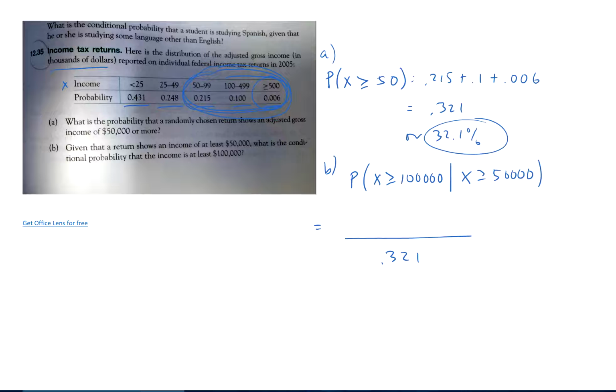Greater than 100,000 and 50,000 is going to be 0.100 plus 0.006, 0.106, over 0.321. 0.106 divided by 0.321 is 0.330, over 33%. Okay, does that make sense? If not, make sure you ask me in class about that one.